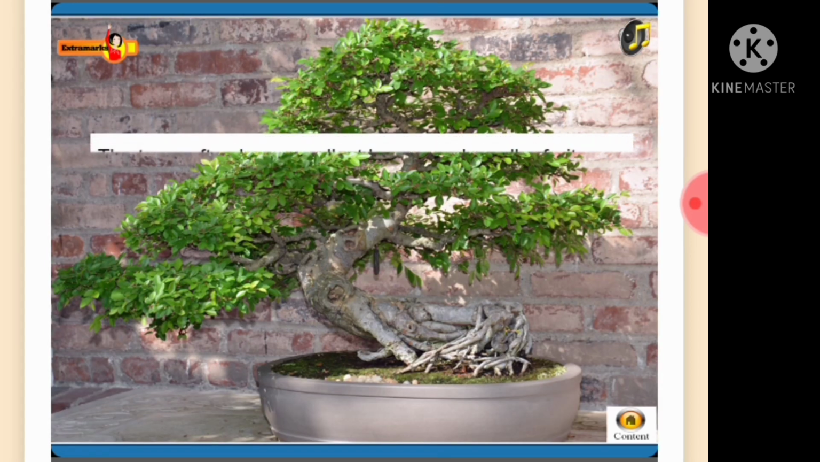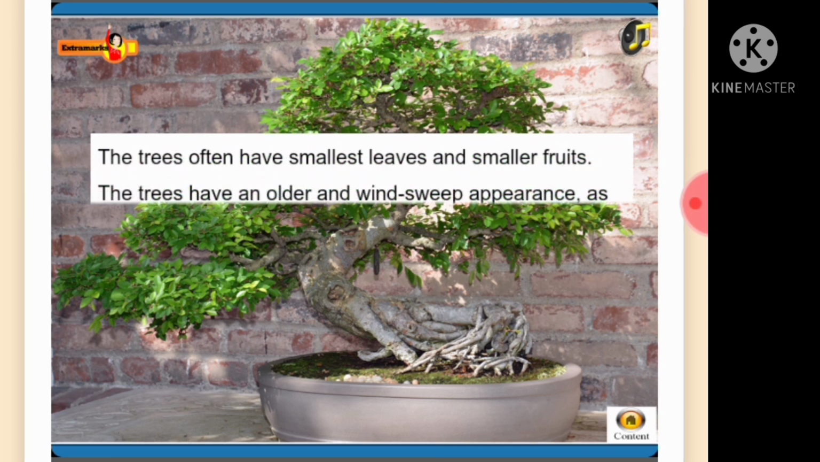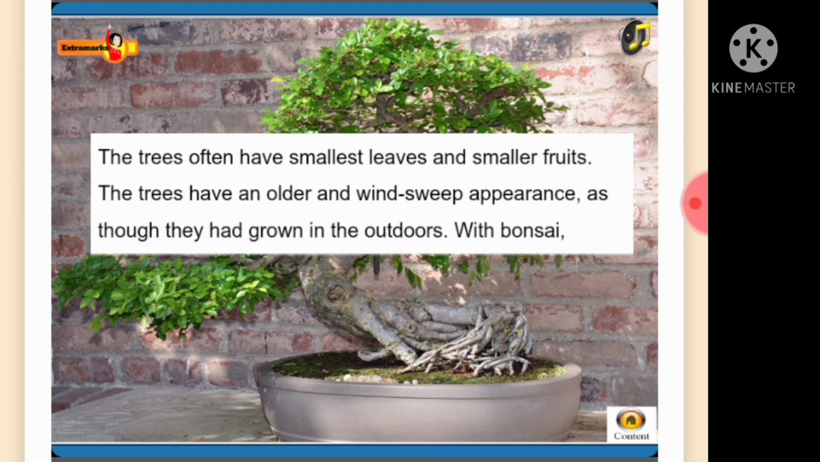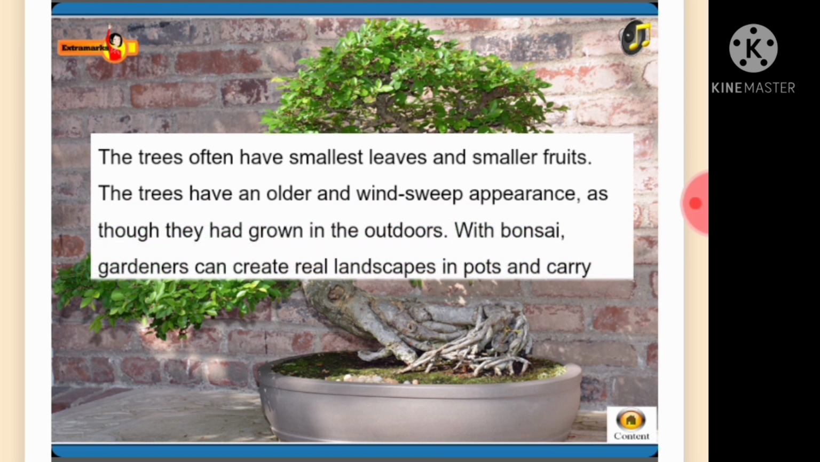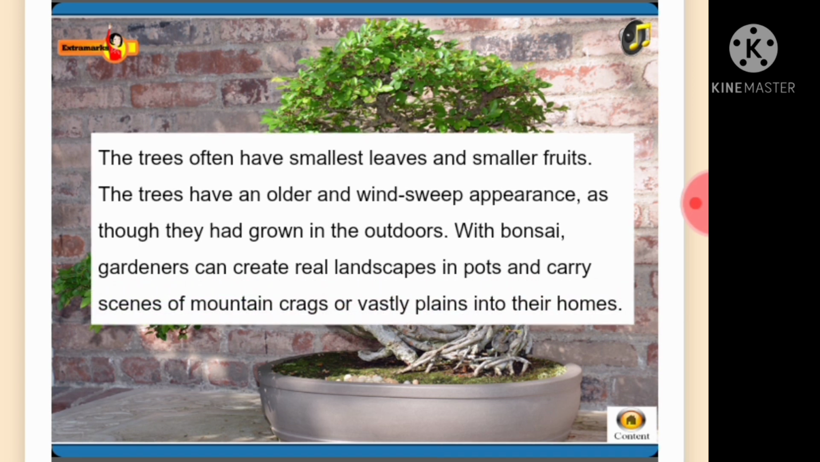The trees often have smallest leaves and smaller fruits. The trees have an older and windswept appearance, as though they had grown in the outdoors. With bonsai, gardeners can create real landscapes in pots and carry scenes of mountain cracks or vastly plains into their homes.